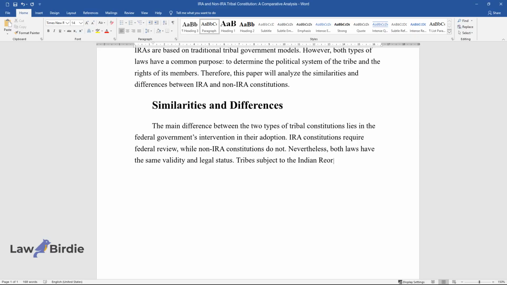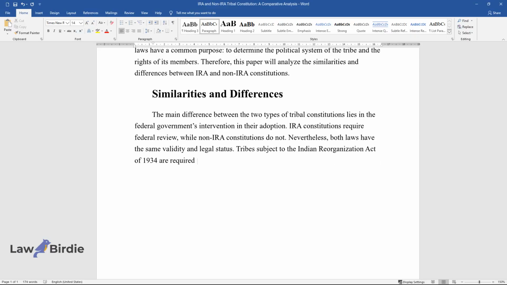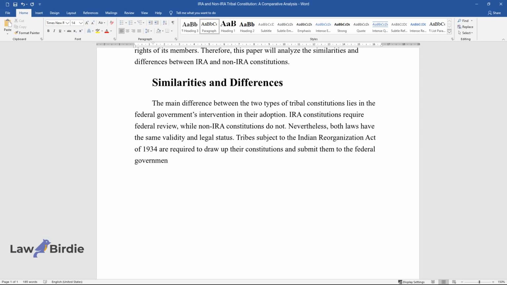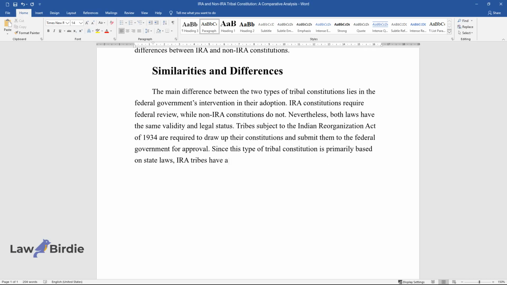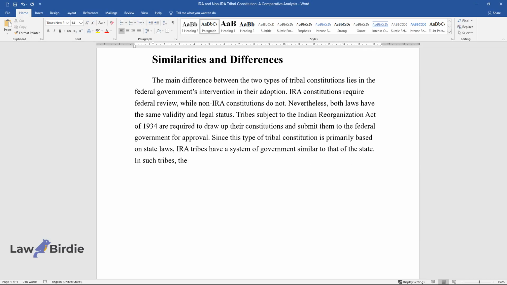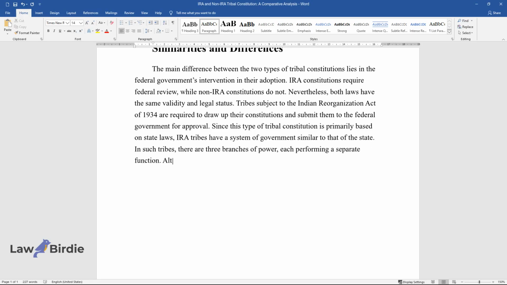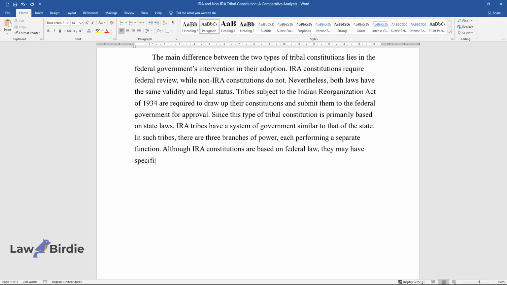Tribes subject to the Indian Reorganization Act of 1934 are required to draw up their constitutions and submit them to the federal government for approval. Since this type of tribal constitution is primarily based on state laws, IRA tribes have a system of government similar to that of the state. In such tribes, there are three branches of power, each performing a separate function. Although IRA constitutions are based on federal law, they may have specific articles and sections based on the needs, history, and cultural values of each tribe.